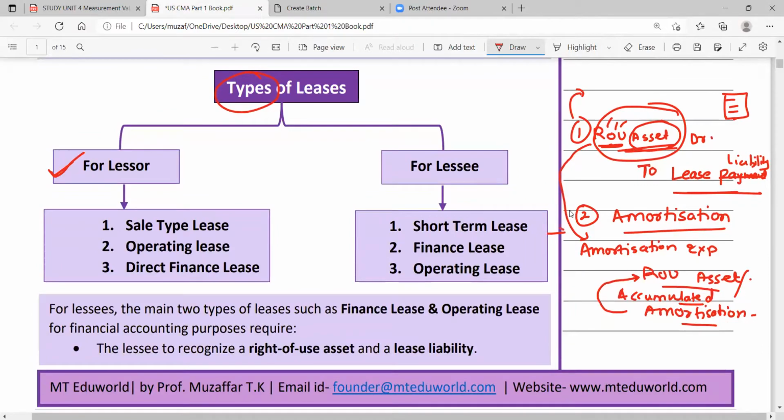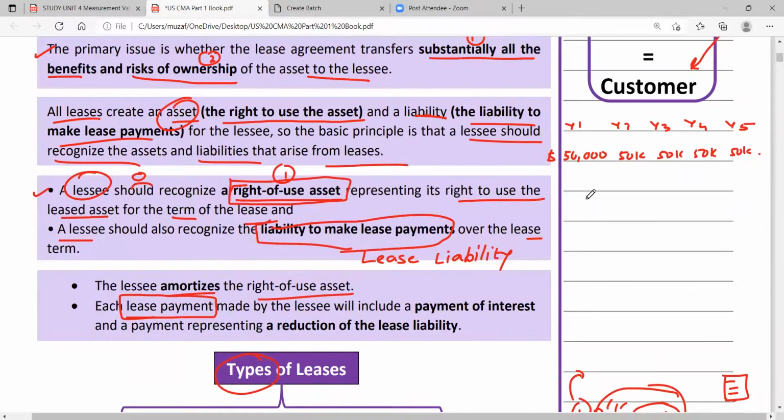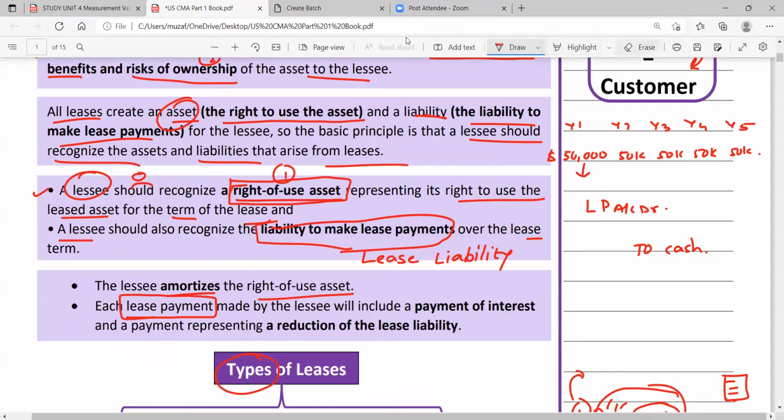And these entries we pass after 1 year, at the end of 1 year. So what entry will we pass? For example, we paid the first installment, the first lease payment. We'll say lease liability account debit, to cash. The liability we will pay. Now this lease liability is divided into two parts in this chapter.